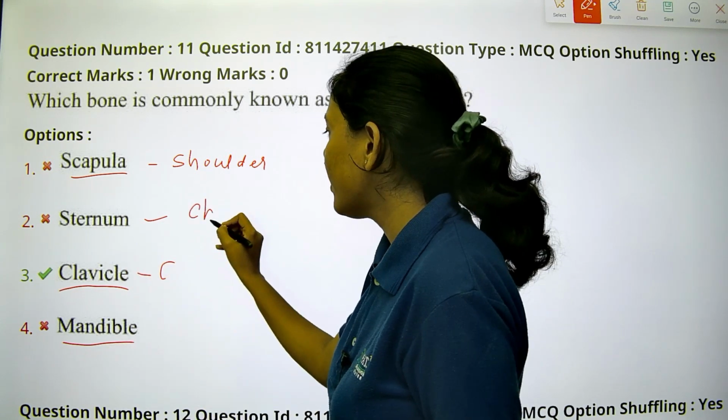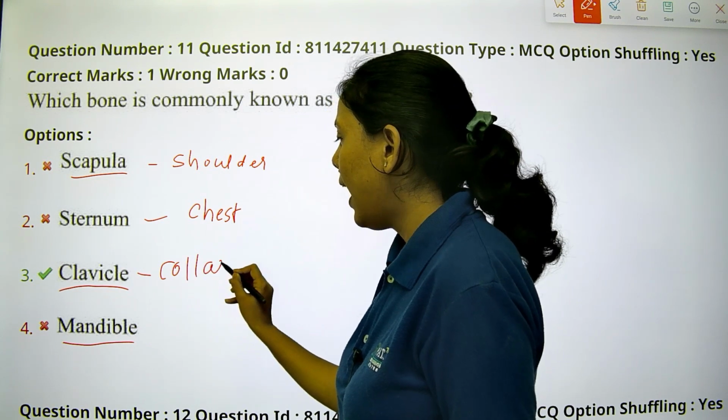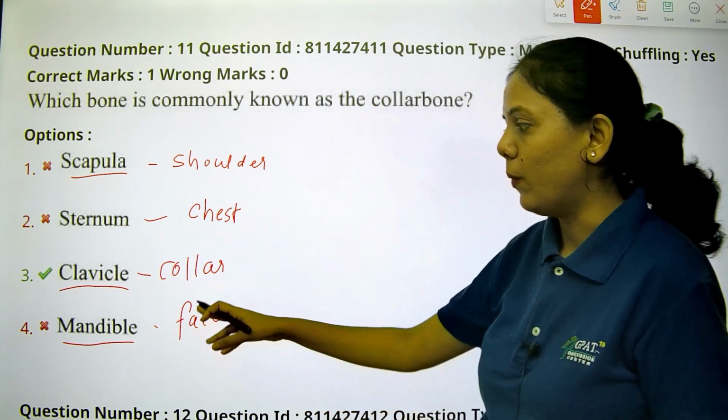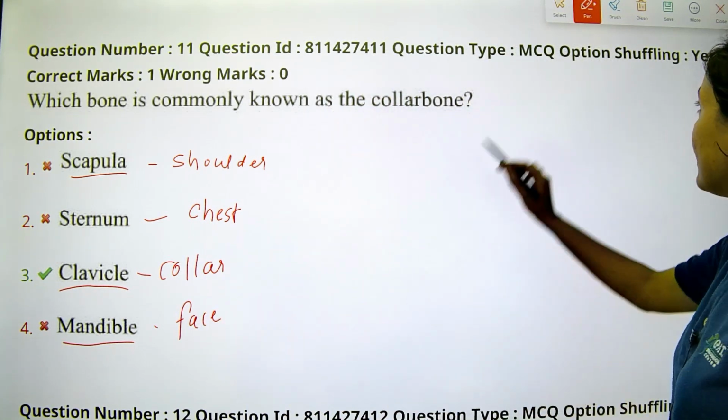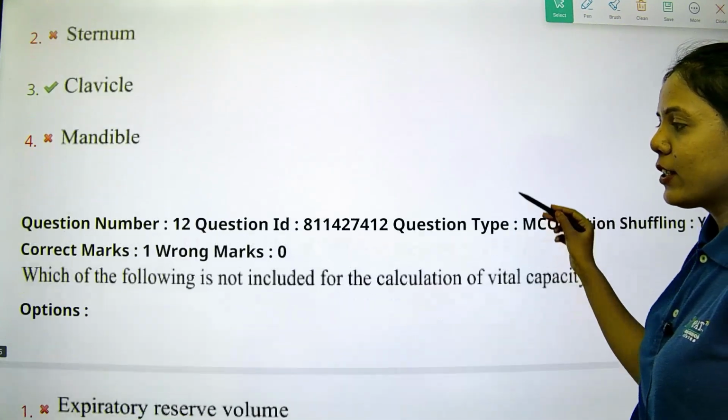Sternum is for the chest. This is a collarbone. And mandible is for the face, largest bone of the face, facial one. So option 3 is the right answer. That is clavicle. Let's see the next question.